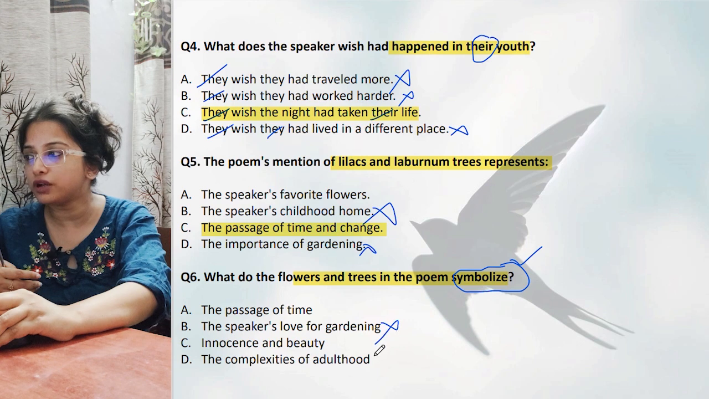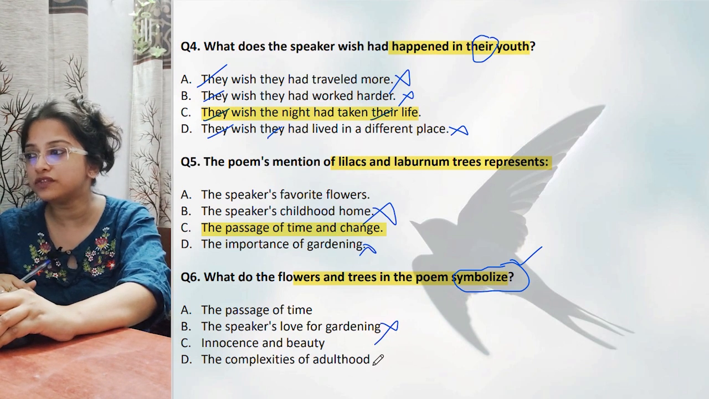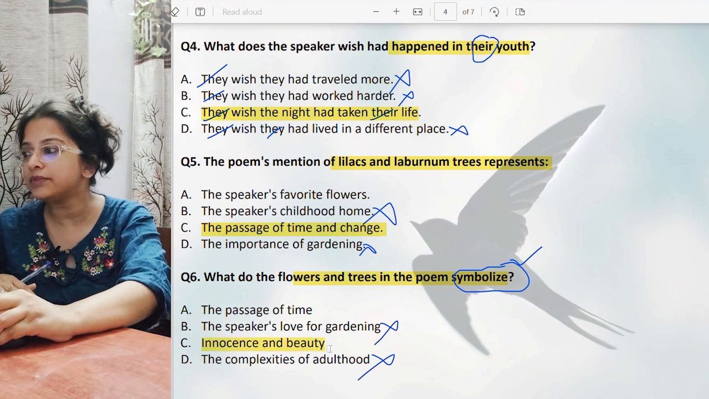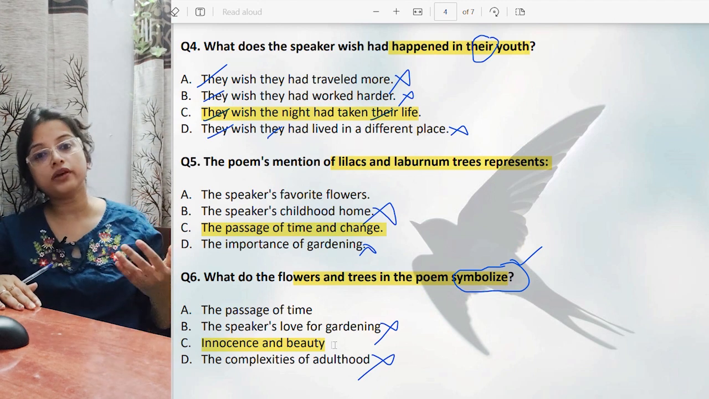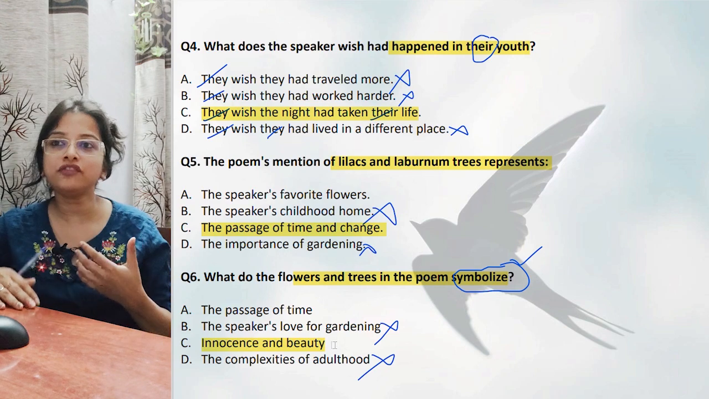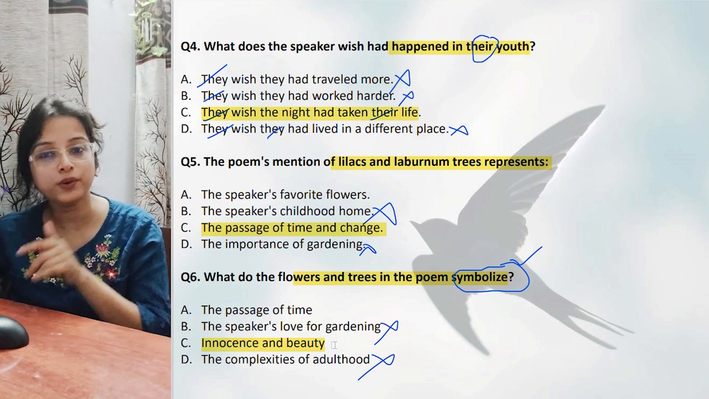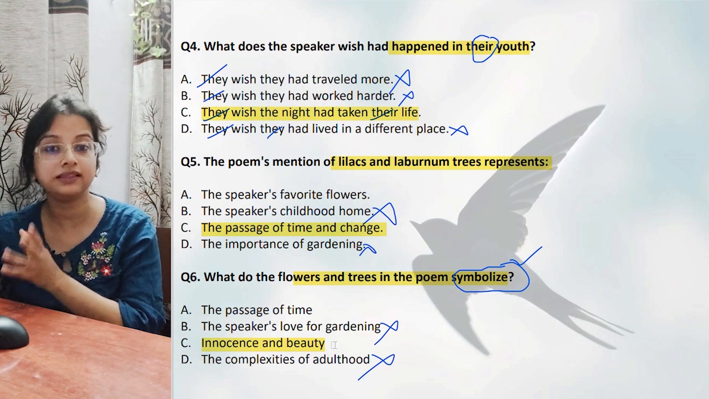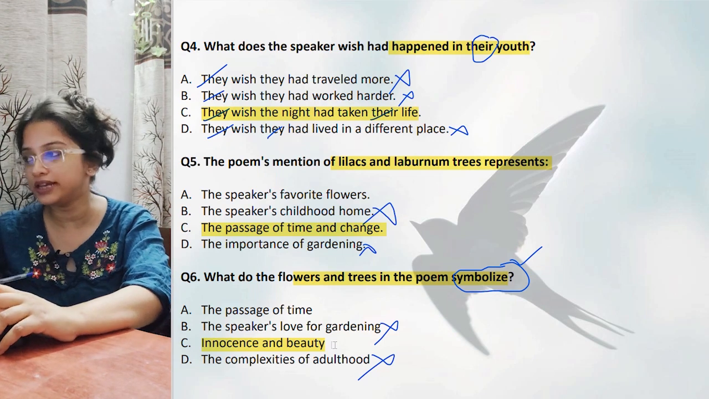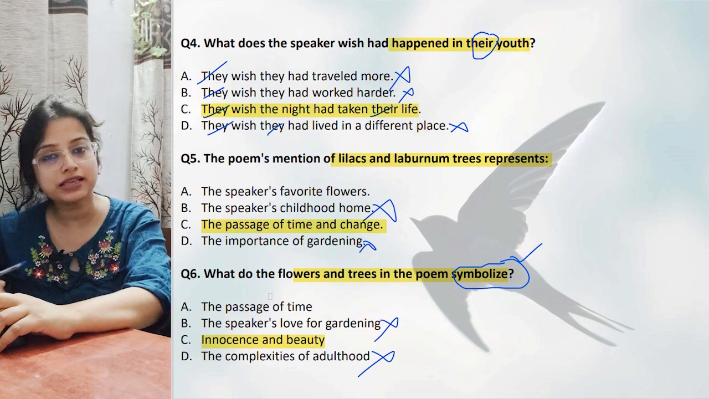The speaker's love for gardening, again the same point, no. Innocence and beauty, the complexities of adulthood, no. Flowers are actually pointing out innocence and beauty that he could enjoy when he himself was very innocent and young. Now that he has grown up, he cannot find the same kind of happiness that he used to derive from these flowers and the birds making nests in these flowers and trees. He cannot find that same amount of joy any longer. He has grown up, his innocence is lost. So question number 6 is clear.